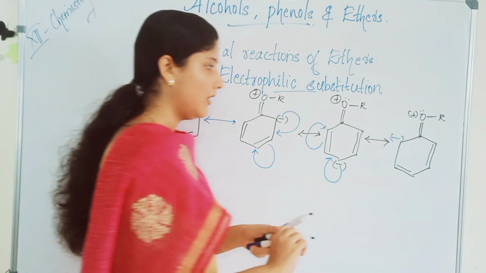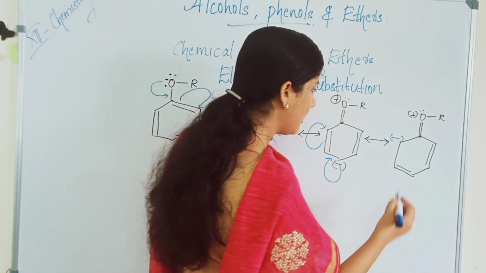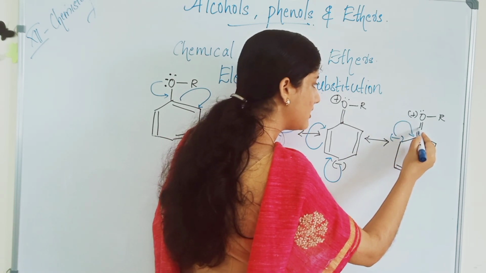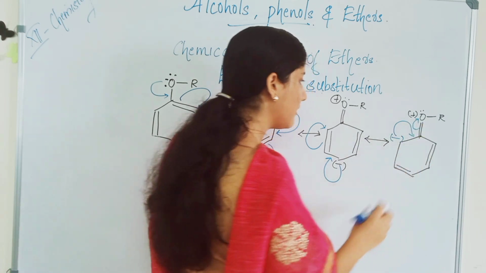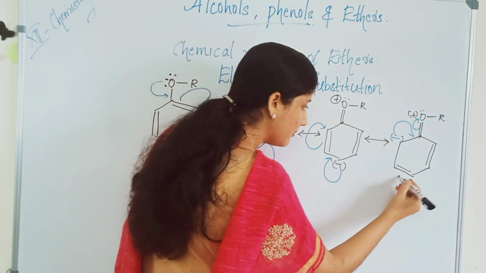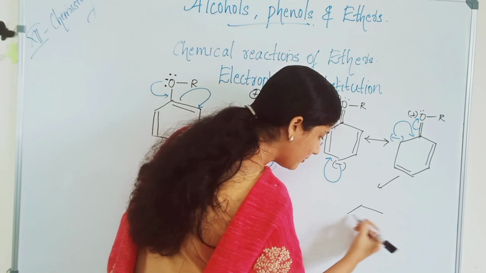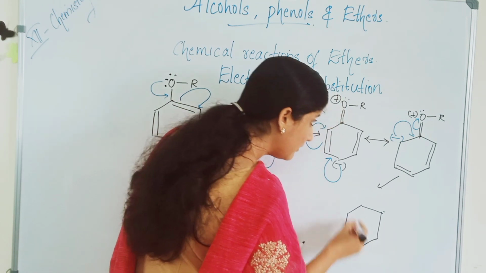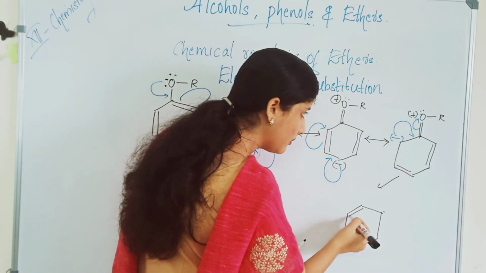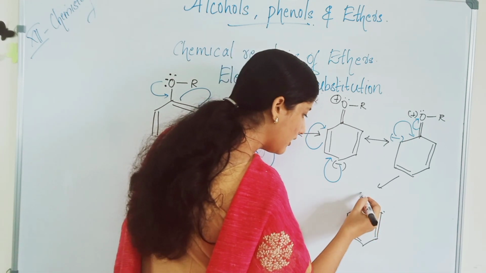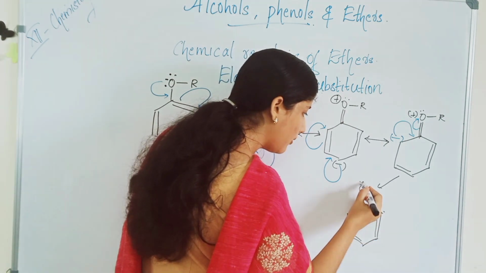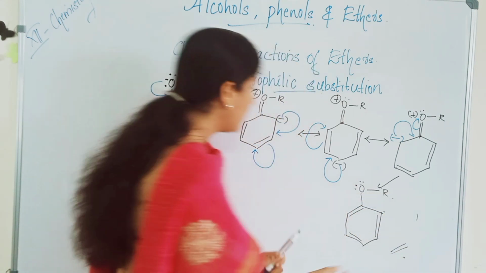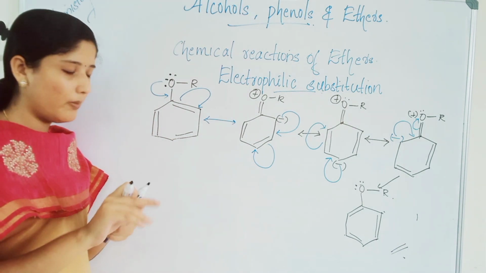So, what happens is that this negative charge will migrate to here and this double bond will go to here and you will get the original structure. Look, this negative charge goes here and here you will get an oxygen with 2 lone pairs and then R group, the original structure. This is the resonance structure of an aromatic ether.